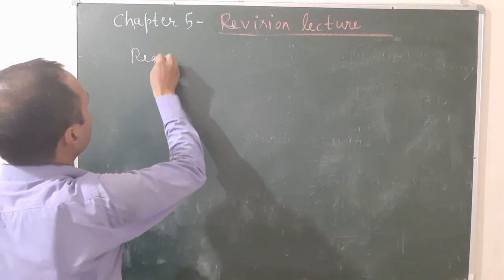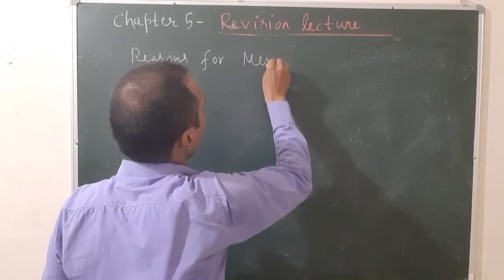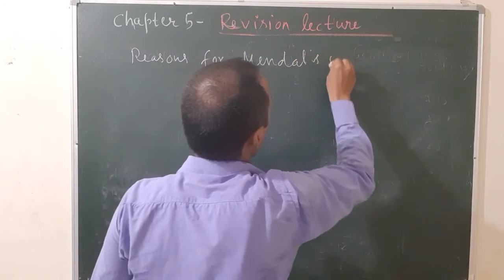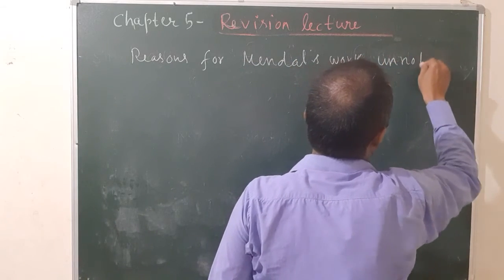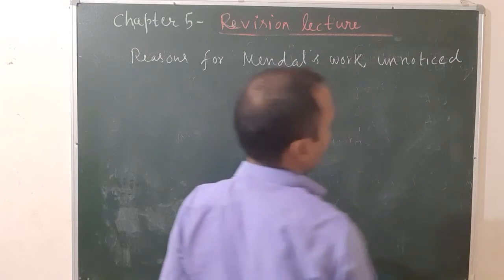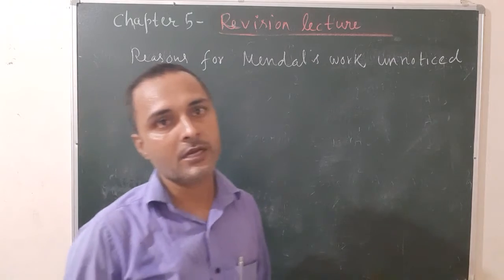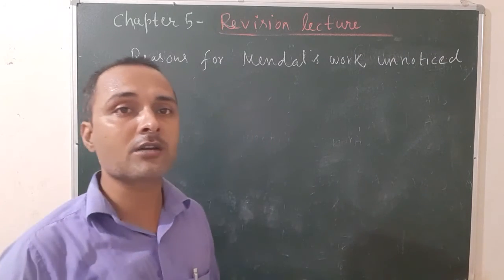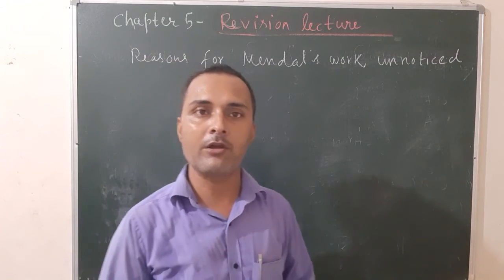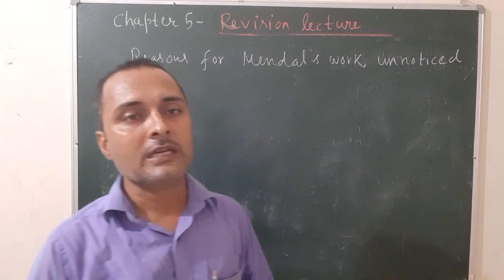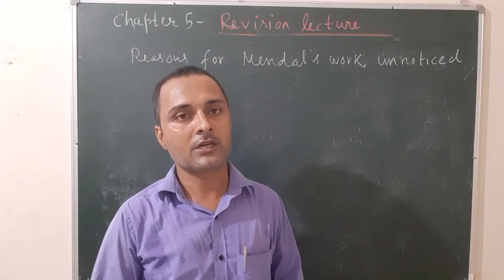Why was Mendel's work unnoticed, or you can say not recognized? You know, Mendel gave his laws of inheritance in the year 1865, but due to certain reasons, his work was not recognized by many scientists or biologists, due to which his work did not spread throughout the world for a few years.